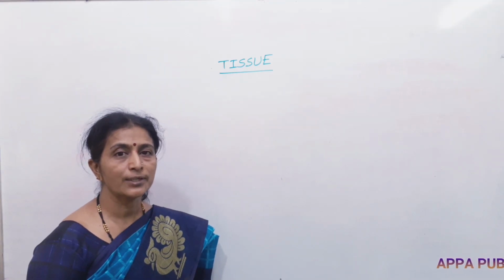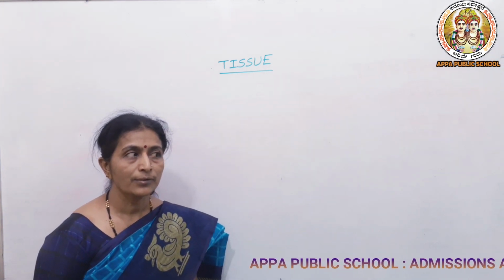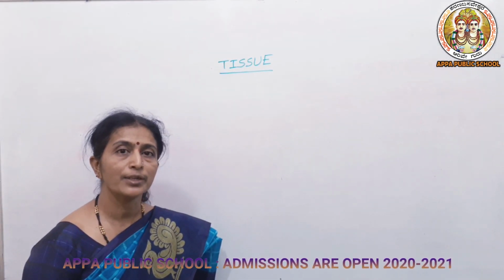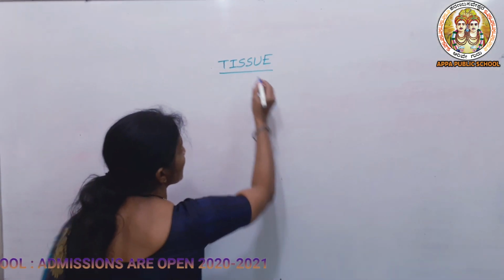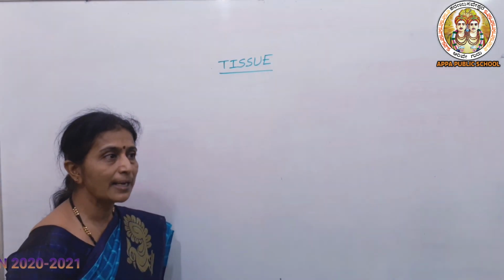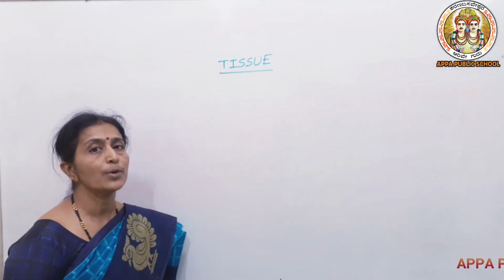Students, so today's topic is tissue. Already you have learnt about the cells. So let us see today about the tissue, how it is classified and what is the meaning of tissue. Tissue is nothing but a group of similar cells which will be functioning similar functions, and as well as they will be originating from the same origin.